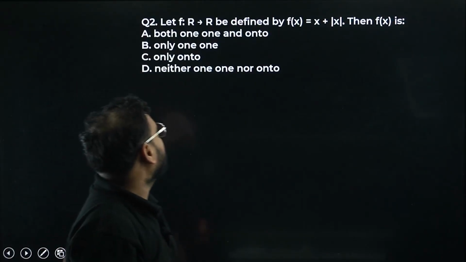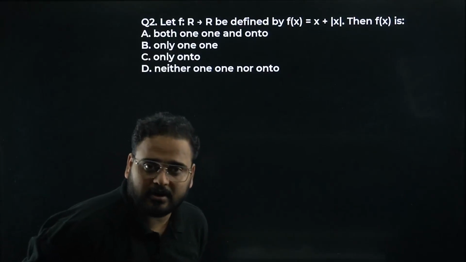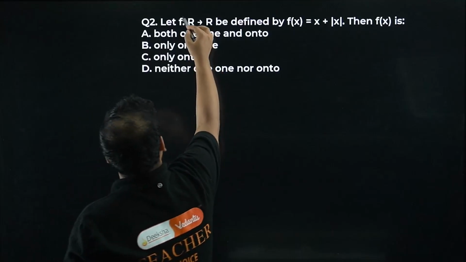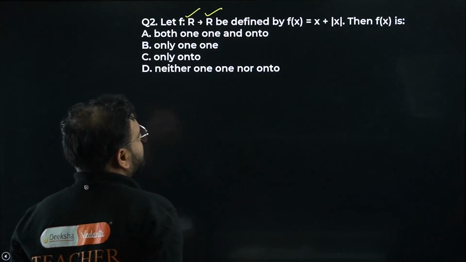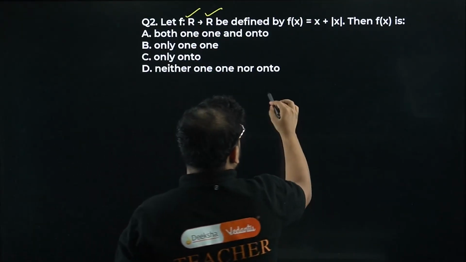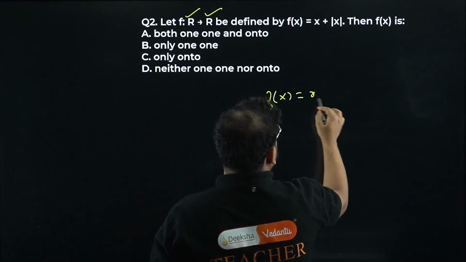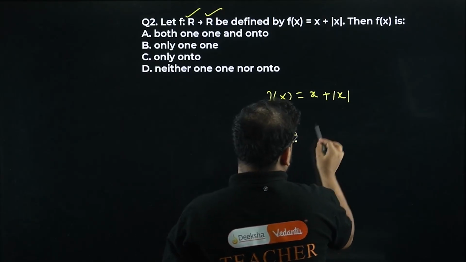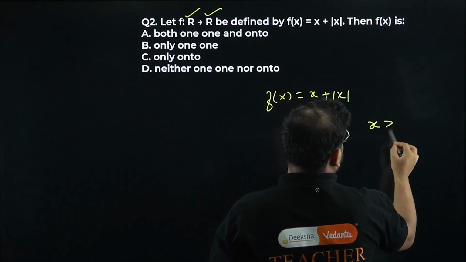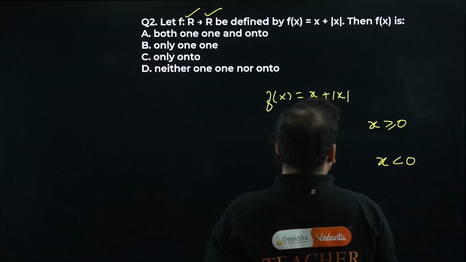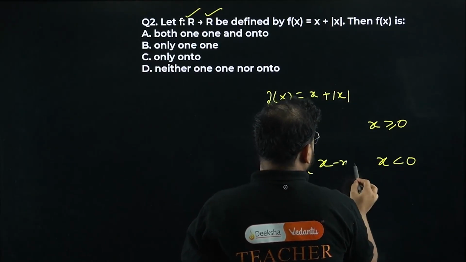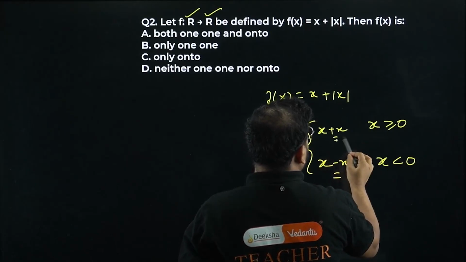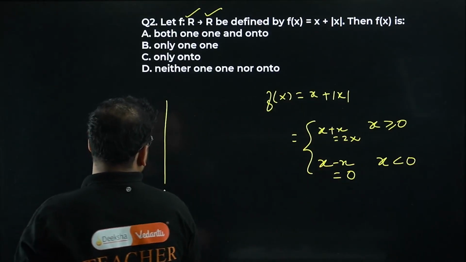Question number 2 now. Let f be a function defined from all real numbers to all real numbers, means domain is all real and codomain is also all real. Please check. Domain and codomain are both all real numbers. f(x) is defined like this: x plus mod of x. Critical point is 0, I think. So redefine this function for x more than or equal to 0 and for x less than 0. I get x minus x, so simply it becomes 0, and for this I'll have x plus x, simply becomes 2x. Draw the graph of this function.